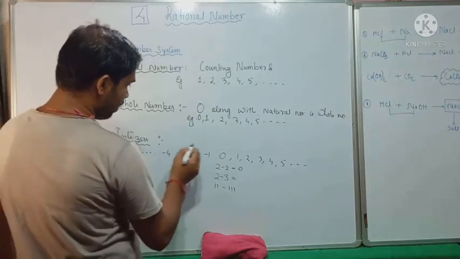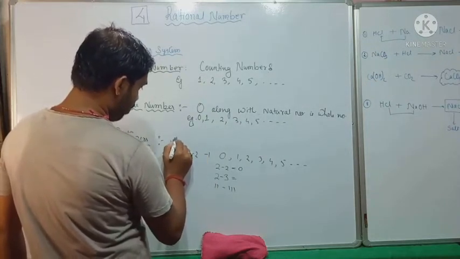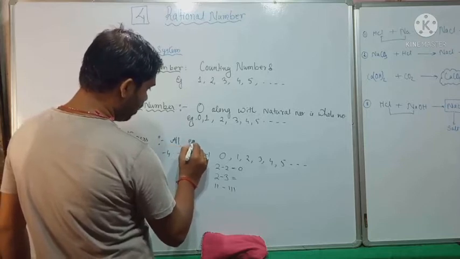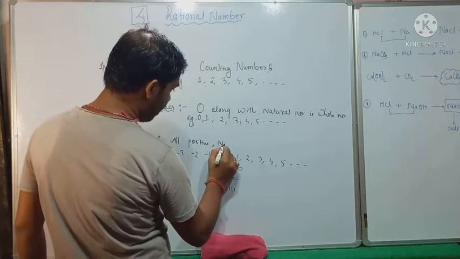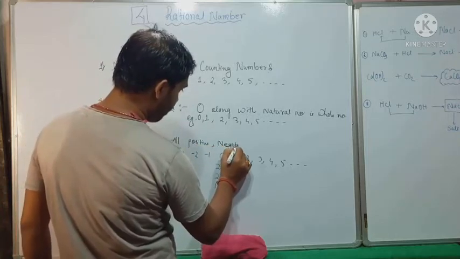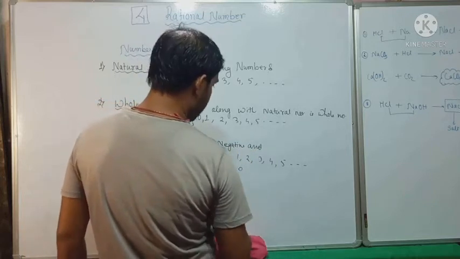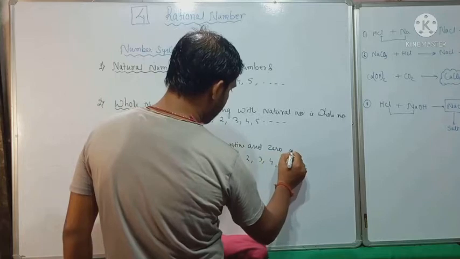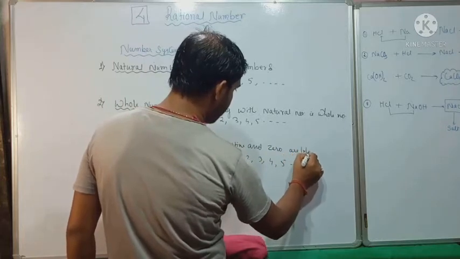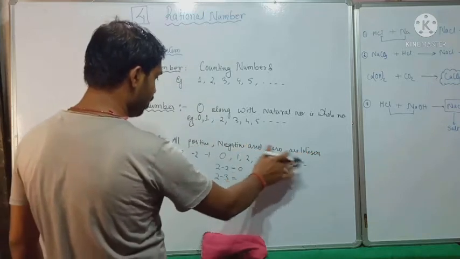Okay, so what definition will we give to the integers? Integers are all positive numbers, negative numbers and 0. So all positive numbers, negative numbers and 0 are known as integers.